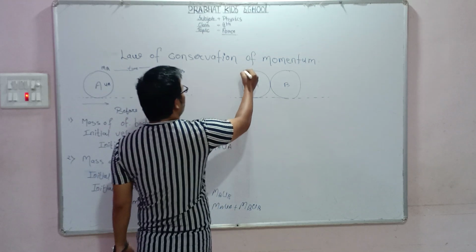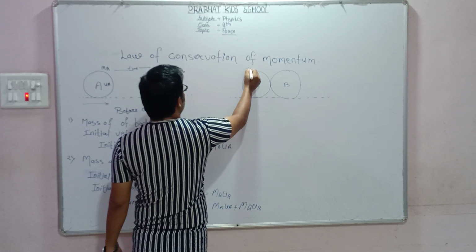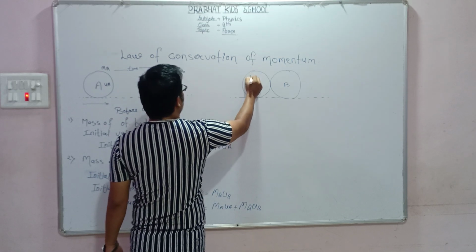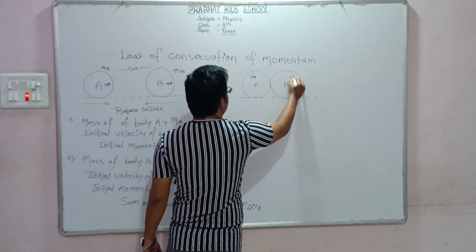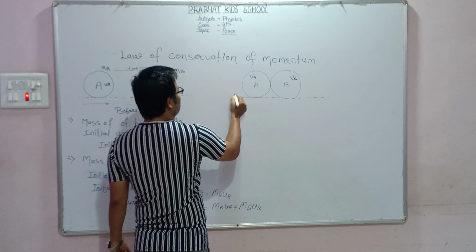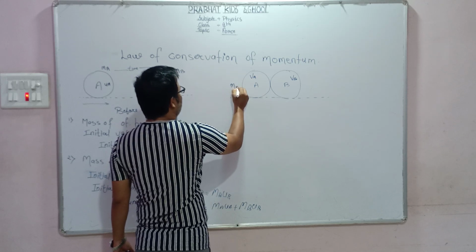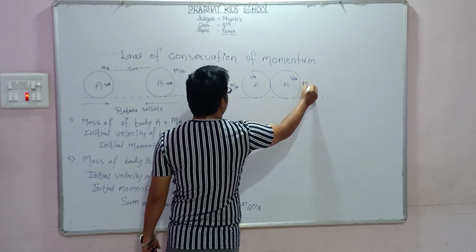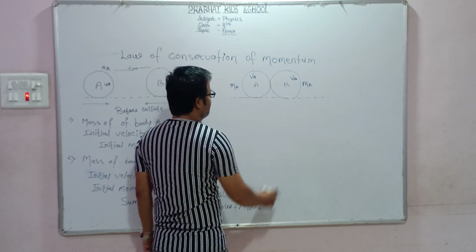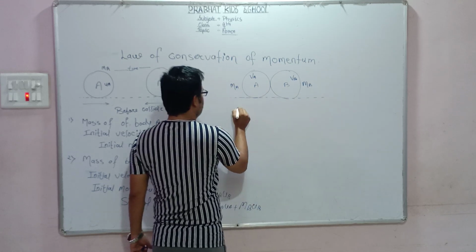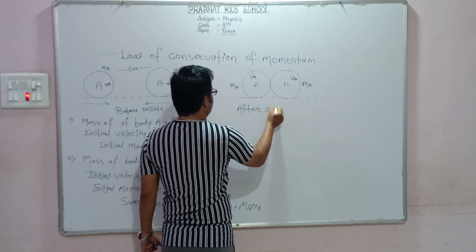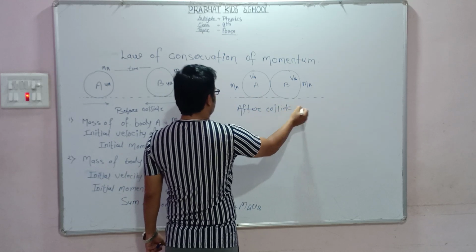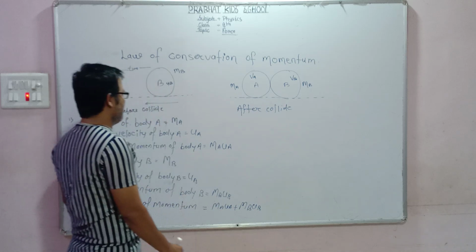So the velocity of body A is VA and the velocity of body B is VB. The mass is the same: the mass of A is MA and the mass of B is MB, and this situation is after collision. So let us calculate the same way.